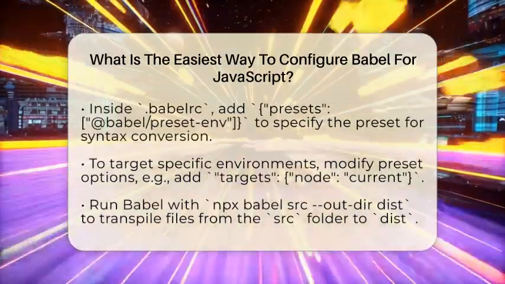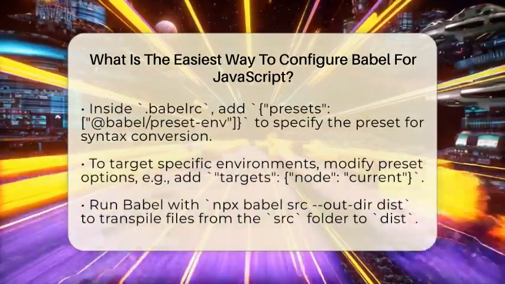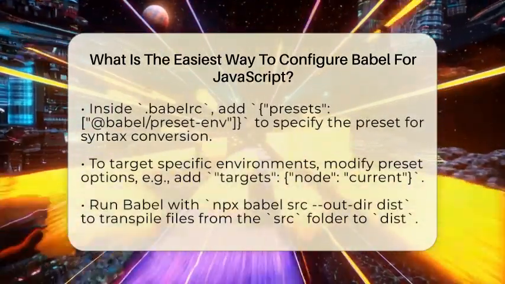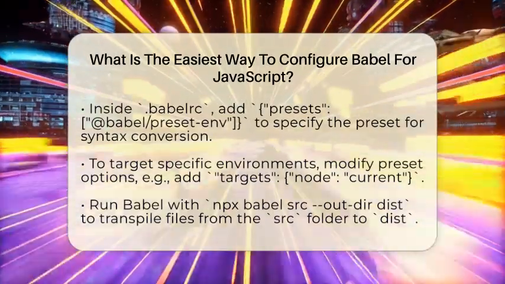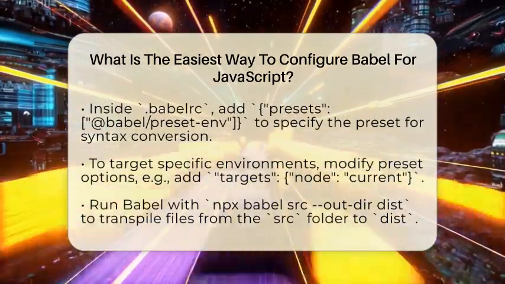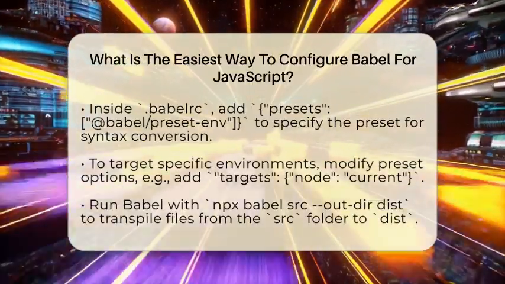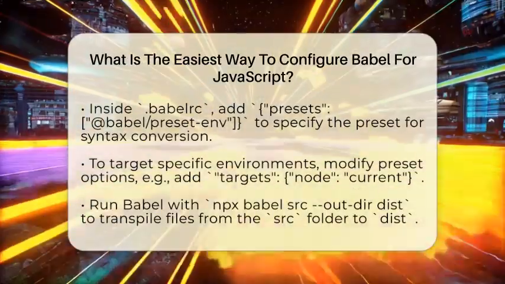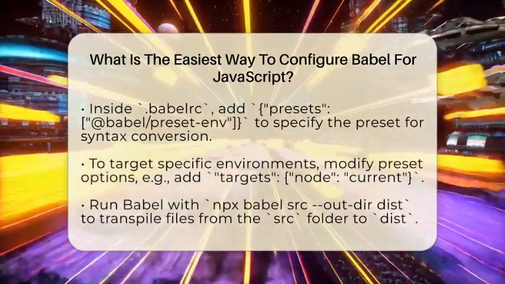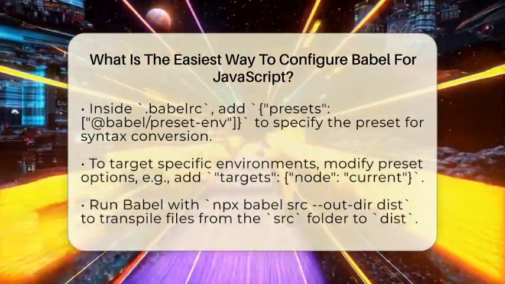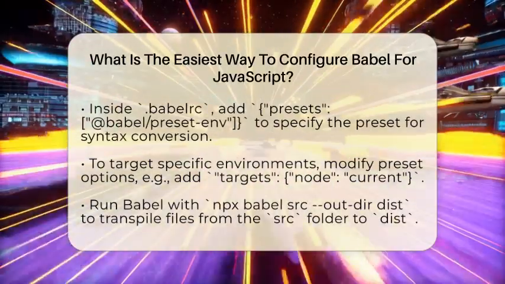Once installed, create a Babel configuration file in your project root. You can name it .babelrc or babel.config.json. For simplicity, let's use .babelrc, and inside add this code: presets, @babel/preset-env. This tells Babel to use the preset that converts new JavaScript syntax into older versions your environment supports.